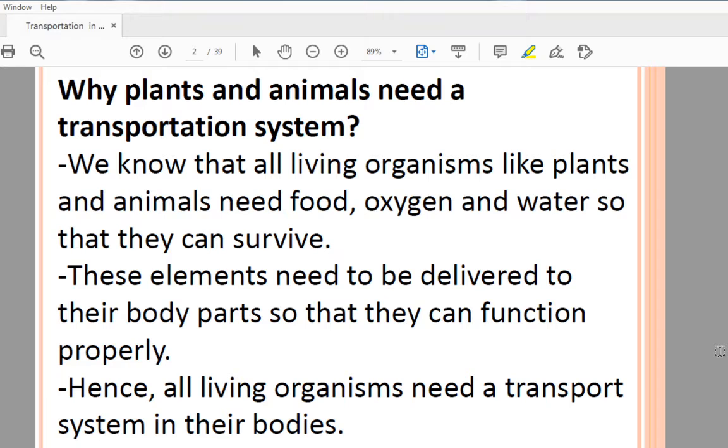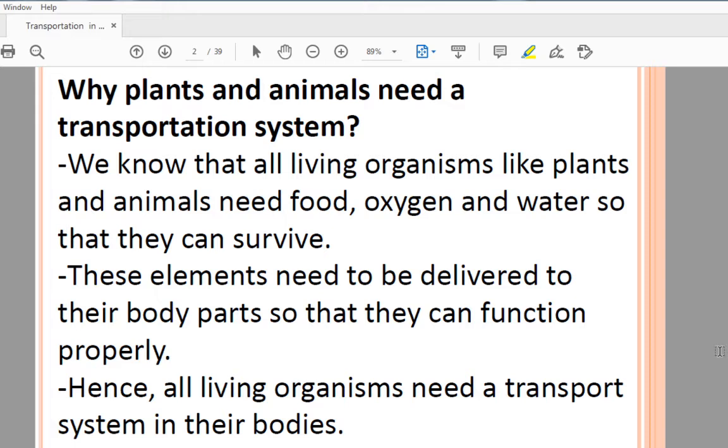But plants and animals are multicellular organisms, made up of millions of cells, so their life processes are complex. We have learned that many life processes take place in plants and animals, like excretion, respiration and reproduction. These life processes are not easy to carry out, so they have specific organs to perform specific functions.